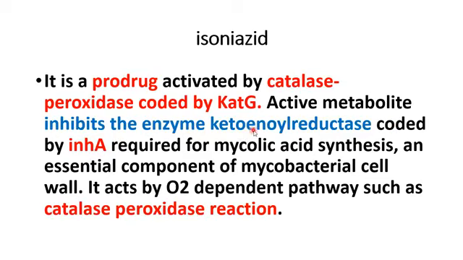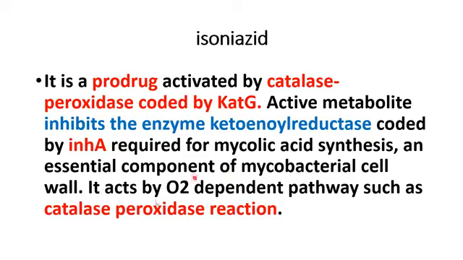This enzyme is responsible for mycolic acid synthesis, which is an essential component of the tuberculosis cell wall. If you inhibit this enzyme, the cell wall will not be formed and the tuberculosis bacteria will die.